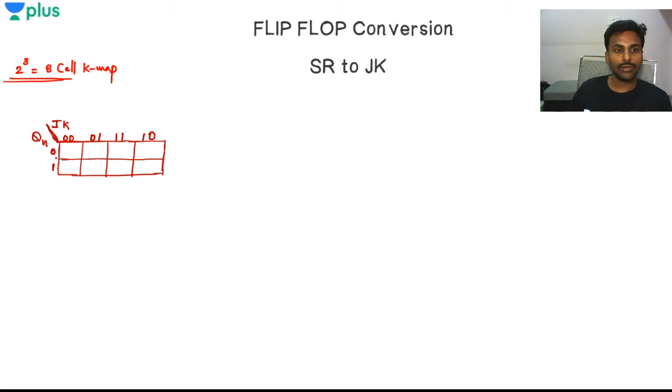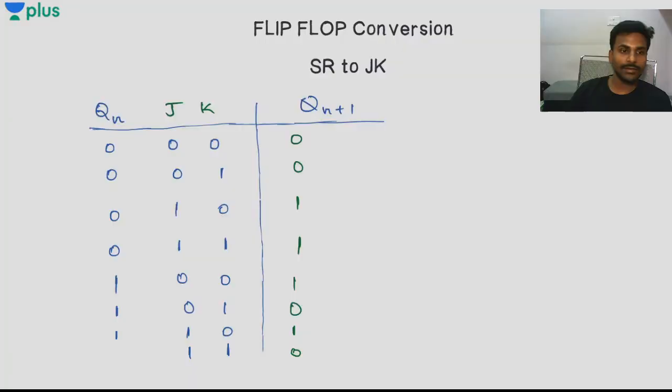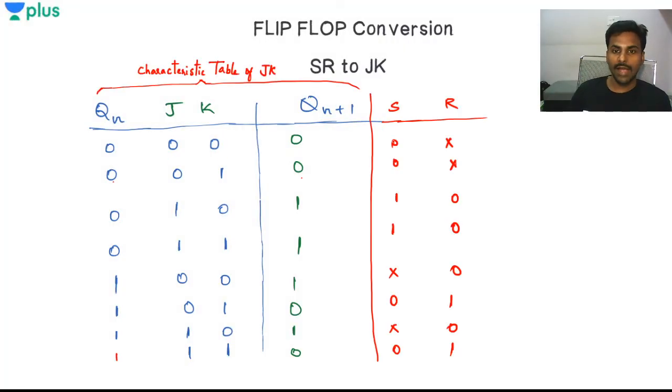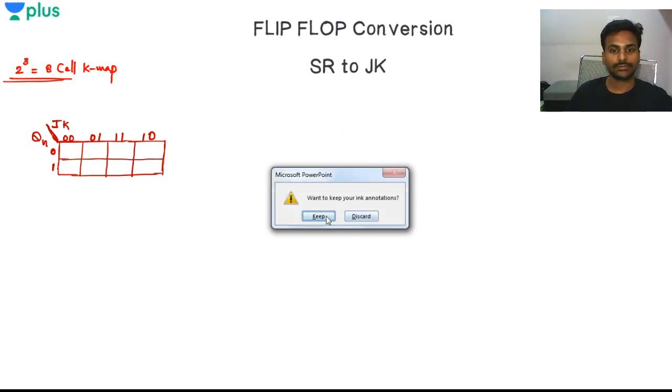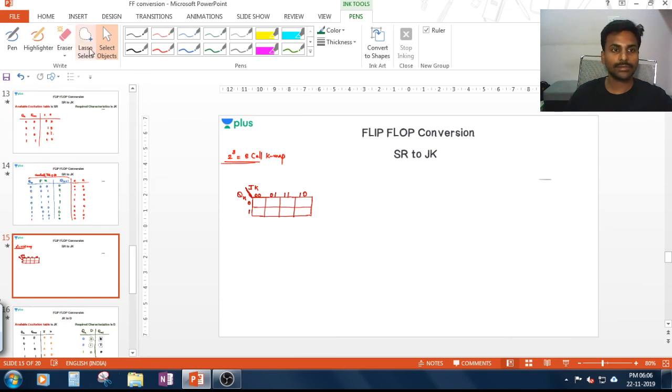Now when Qn is 0 and JK are also 0, I need to find out the value of S. So for S I have to make a K map. For R also I have to make a K map, right. So for Qn is 0, J is 0, K is 0, I can find out what is S and what is R. So I'll just take the same map over here.